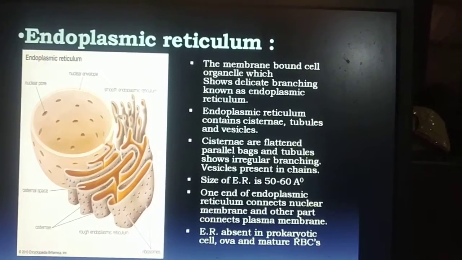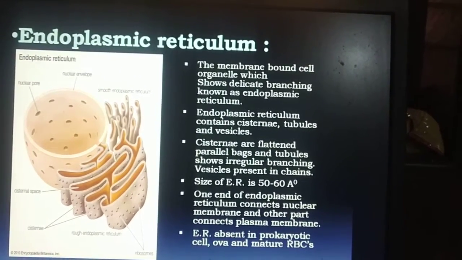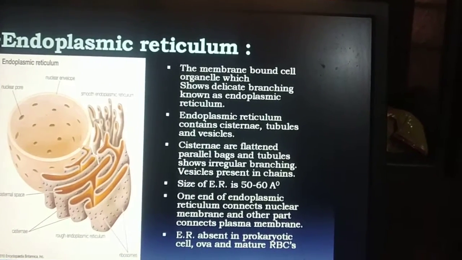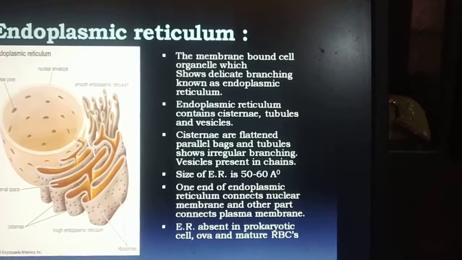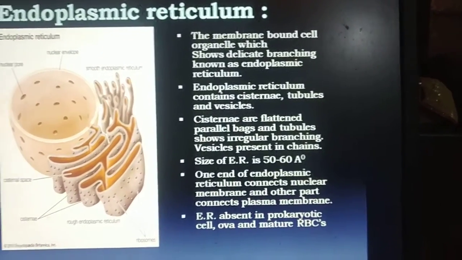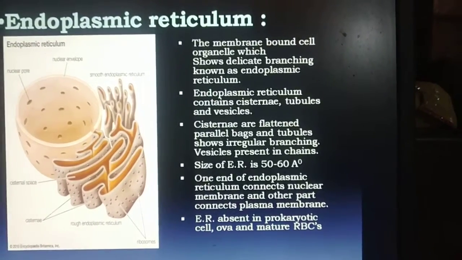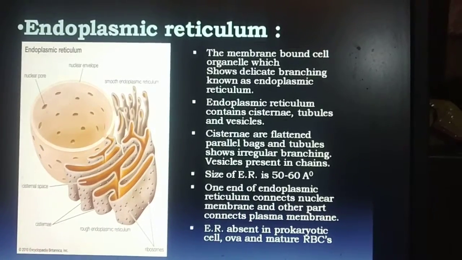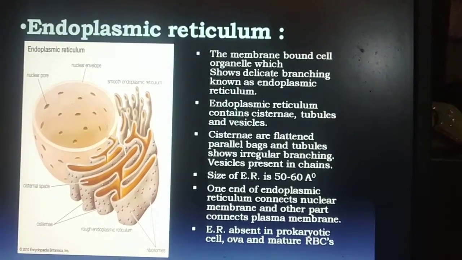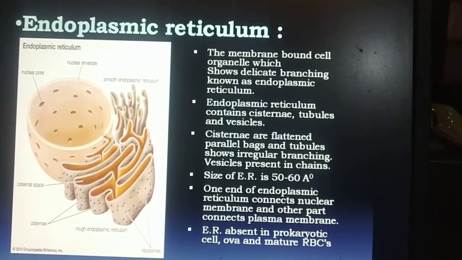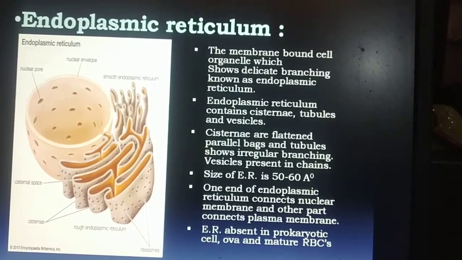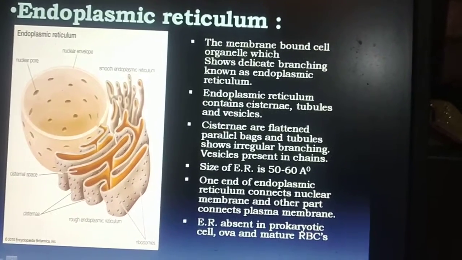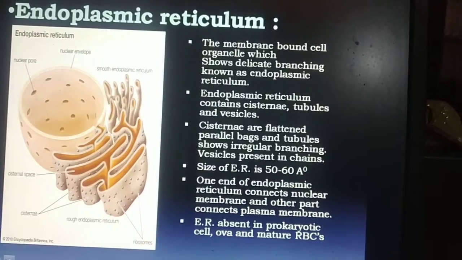Endoplasmic reticulum forms the internal framework of the eukaryotic cell, and it is present between the nucleus and the plasma membrane. It forms a complex network. Our endoplasmic reticulum is a membrane-bound organelle which shows delicate branching. It contains three structures, that is cisternae, tubules, and vesicles.